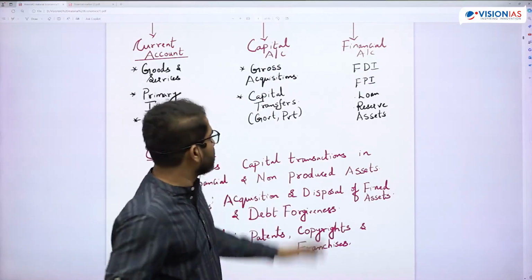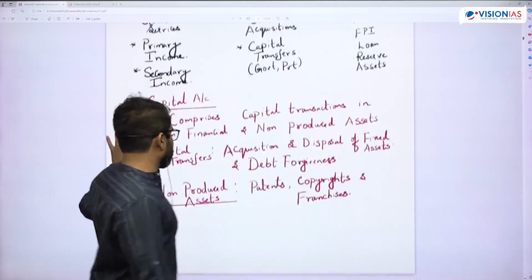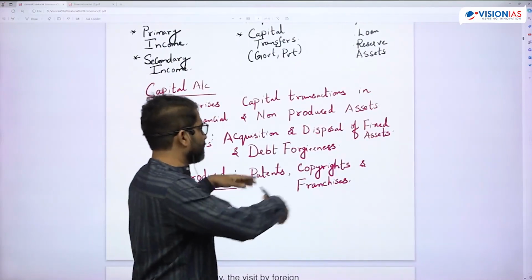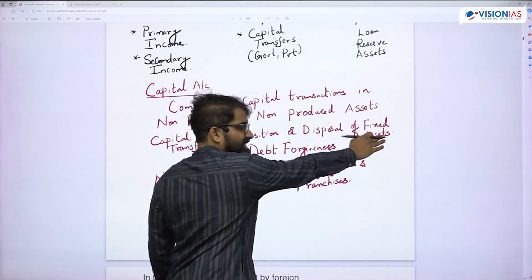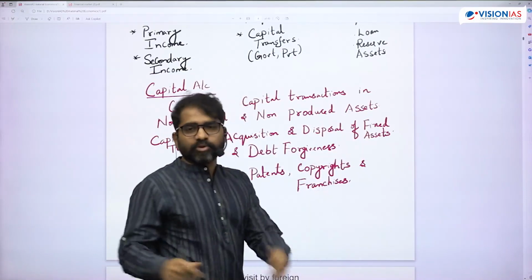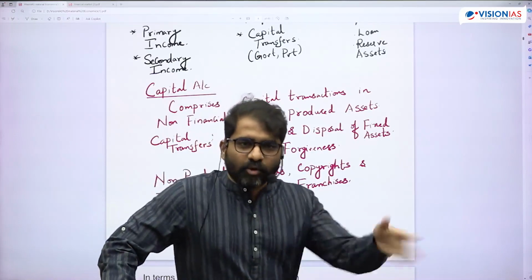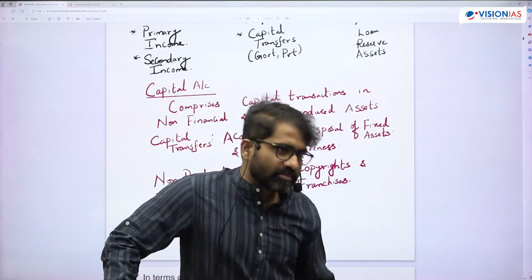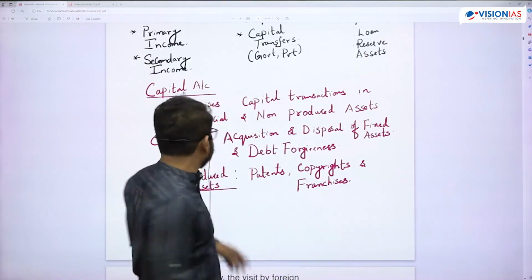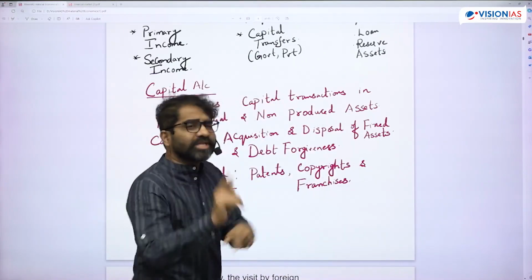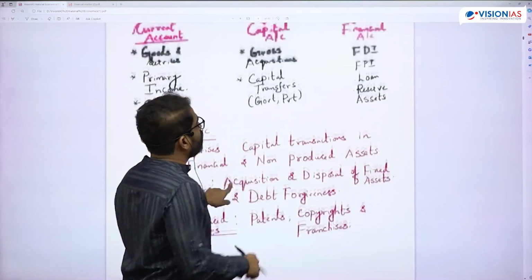Capital transfers will include something like acquisition and disposal of fixed assets. And suppose India has written off some debt for somebody. India has given a loan to Afghanistan and said you need not pay. Debt forgiven. These kinds of things are also there in capital transfers. I don't think we'll specifically ask about capital transfer, but you should know that capital transfers and gross acquisitions are there, and that you're talking about assets like non-produced assets which you are selling, or patents, etc. All these are in the capital account. And then FDI, FPI, all this will come in the financial account.